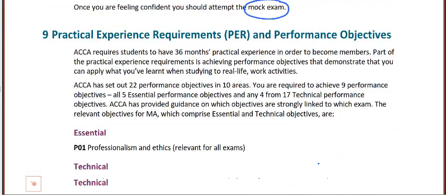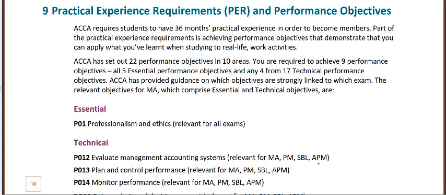The final section of your study planner just talks you through your practical experience requirements, so what you need, and what are the essential and technical objectives that are covered off by this paper.